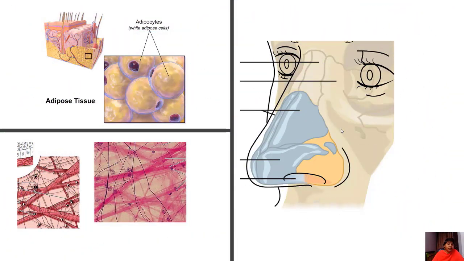Now you are observing the adipose tissue. This is the adipose tissue which is present below the skin and around the internal organs. These are the adipocytes. And now you are observing the areolar tissue. These are the fibers present in this tissue. And now you are observing the tip of nose which has cartilage. This white one is cartilage.